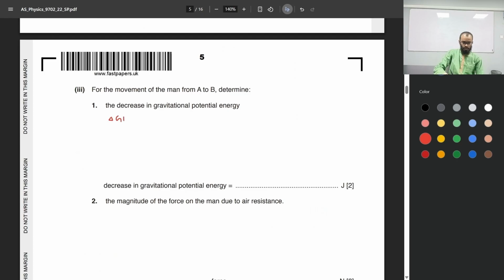So the change in gravitational potential energy would be mass times gravitational acceleration times change in height, which is 85 times 9.81 times 47 sine 24 times 2.8 times 60. That gives us a value of approximately 2.68 times 10 to the power of 6. The unit is already given here, so we don't need to write the unit.